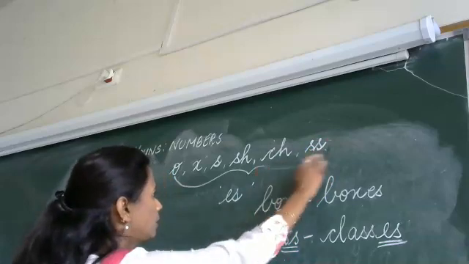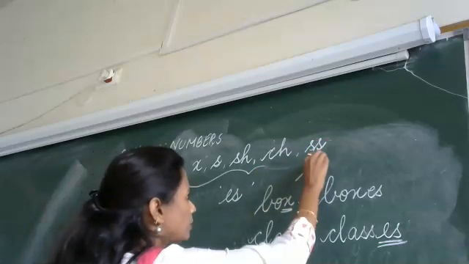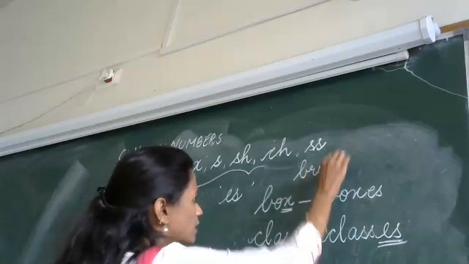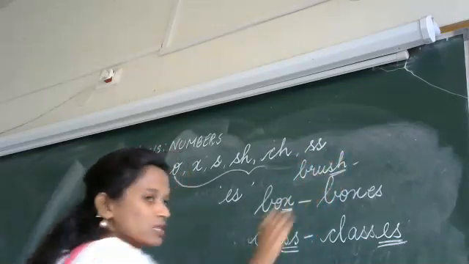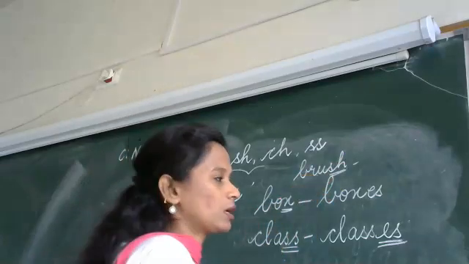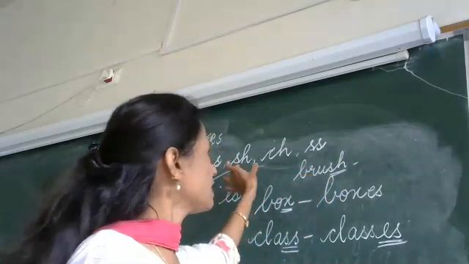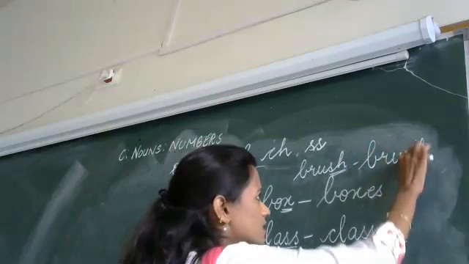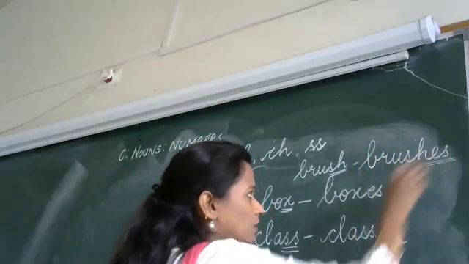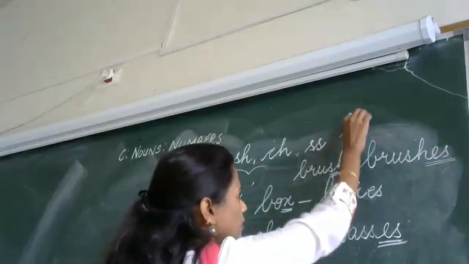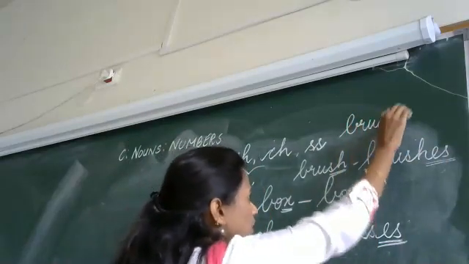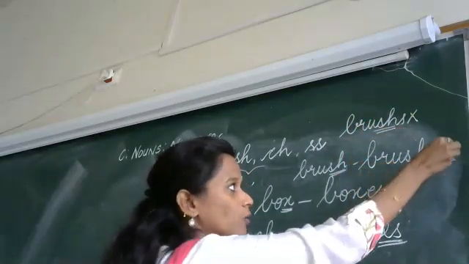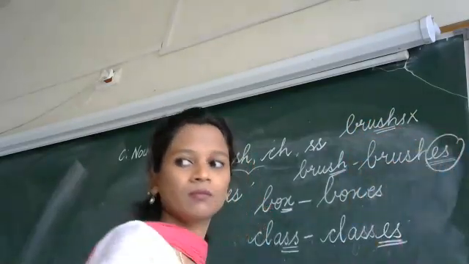I'll give you another last example. Brush. BRUSH. What is the ending of the word brush? Brushes. So I have my last letters SH. So I will put BRUSHES. If I write like this, BRUSHS, it is wrong because my word ends with SH. I need to add ES.